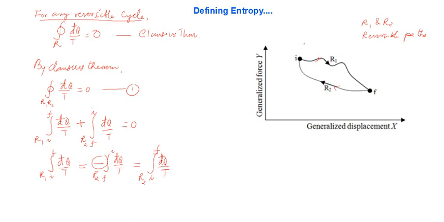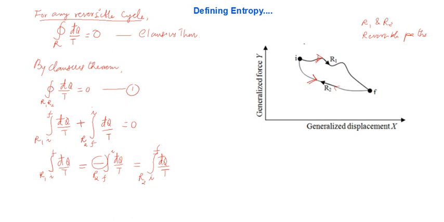See whether you go from I to f along a reversible path R1 like this, or you go from the same I to f along another reversible path R2. See that I am putting now the arrows in the reverse. Okay, you are going from I to f either along R1 or along what? R2. That is what is shown here.